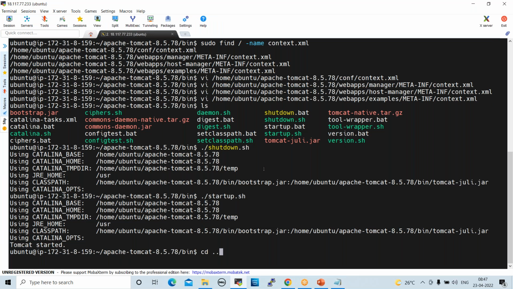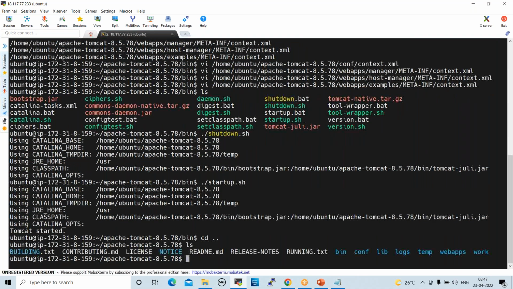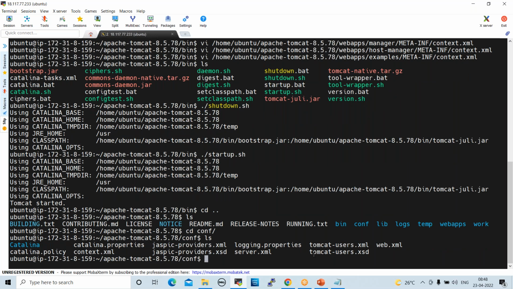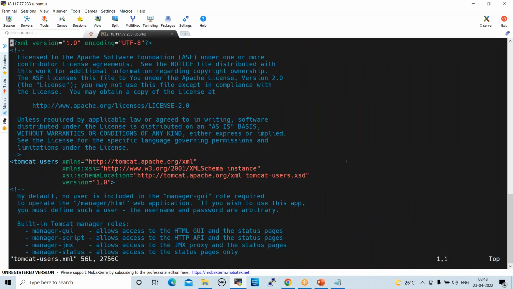Come out from the bin directory, cd .. and ls here. Now go to the conf directory, cd conf, where we paste these credentials. In the conf directory, ls here, see here, there is one file, tomcat-users.xml. In this we have to paste whatever credentials we prepared. Open this file with vi tomcat-users.xml, enter. Now go down here.